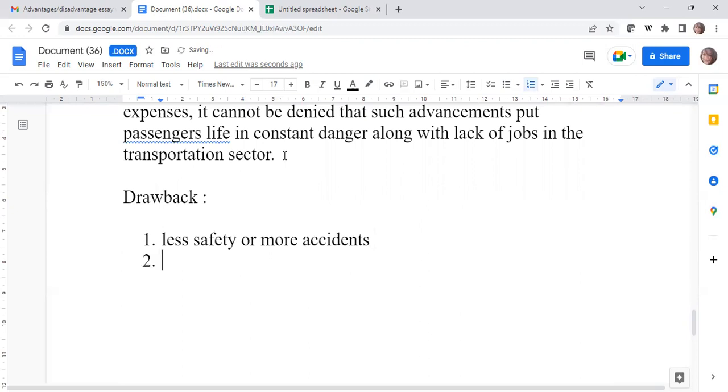Okay. What is the next point, Arlene? Do you have anything to say? The AI will replace the human resources, like unemployment. It will lead to unemployment. So a lot of drivers or a lot of people who have their full-time profession as driving will be losing their jobs. And what would happen if they are losing their jobs?